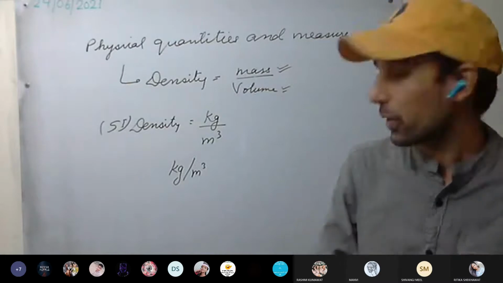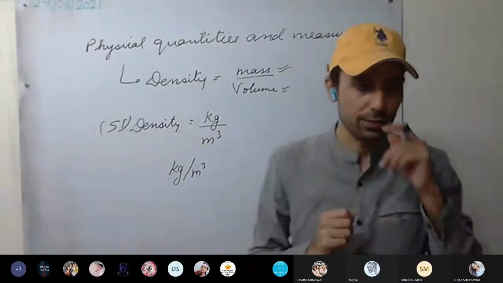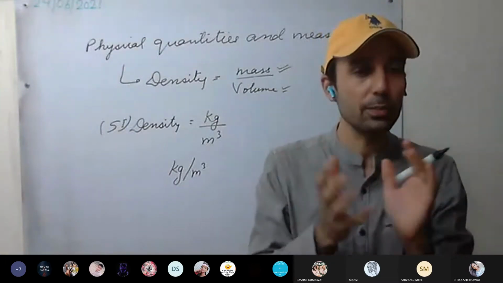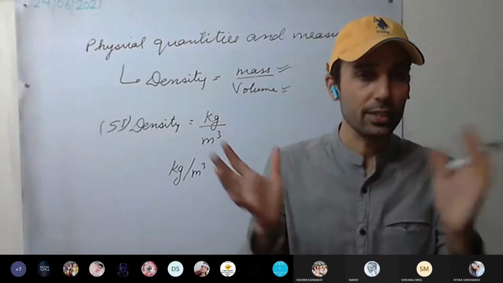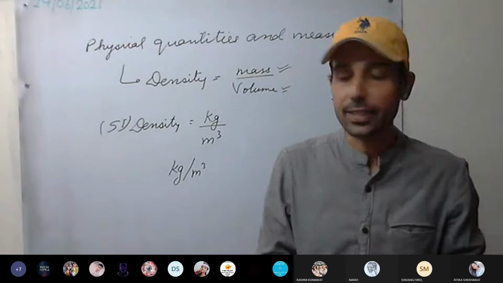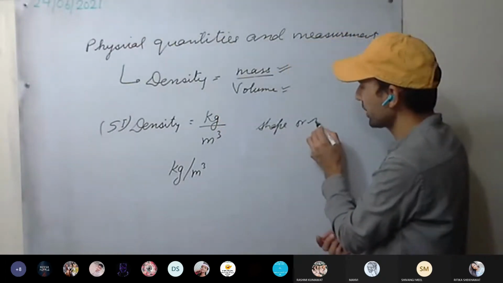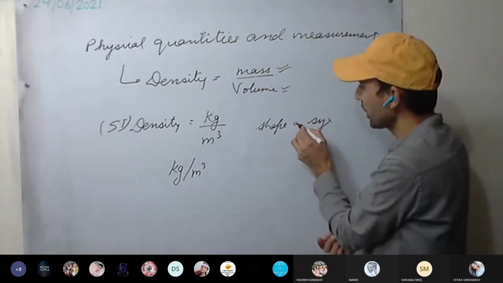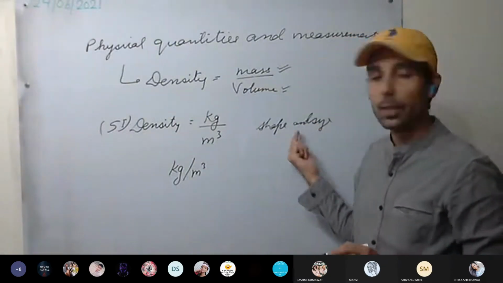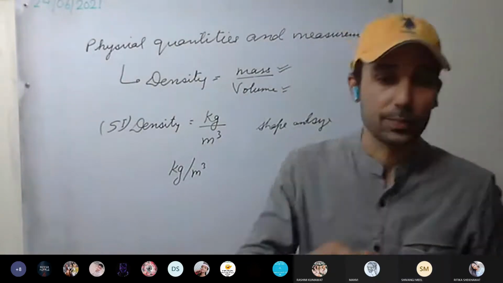This density is independent of which parameters? Does density depend on the shape and size of the object? Yes or no? No. Density does not depend on the shape and size of the object.